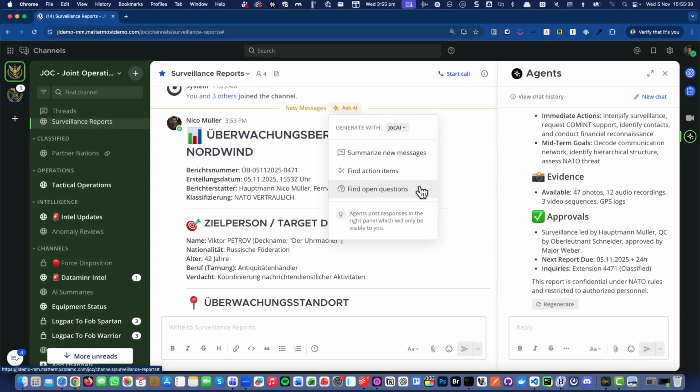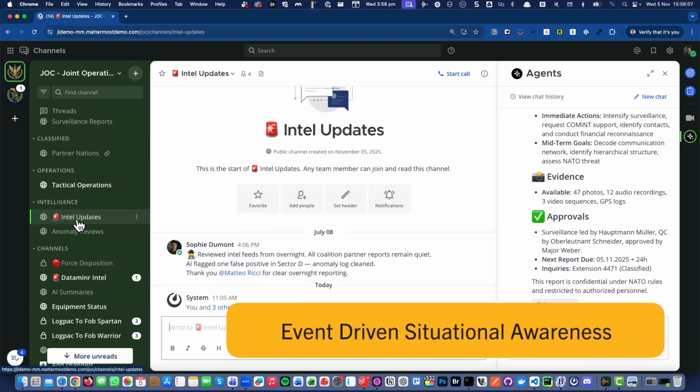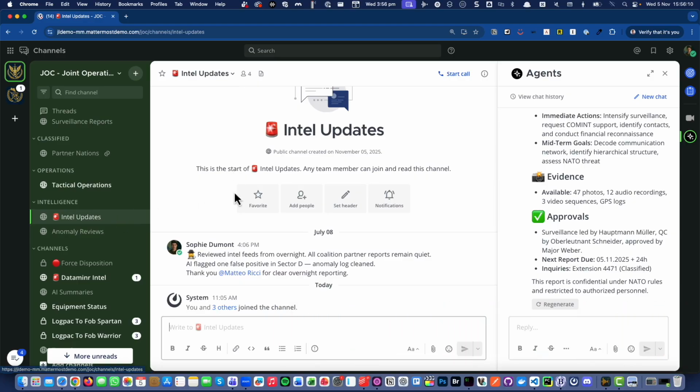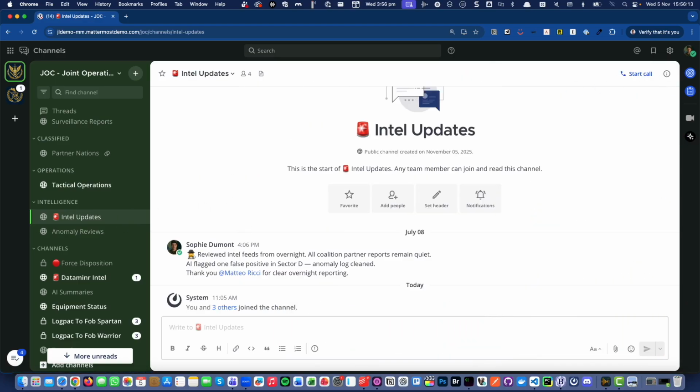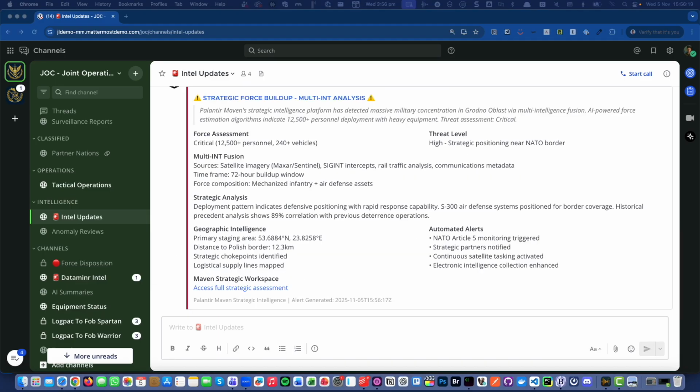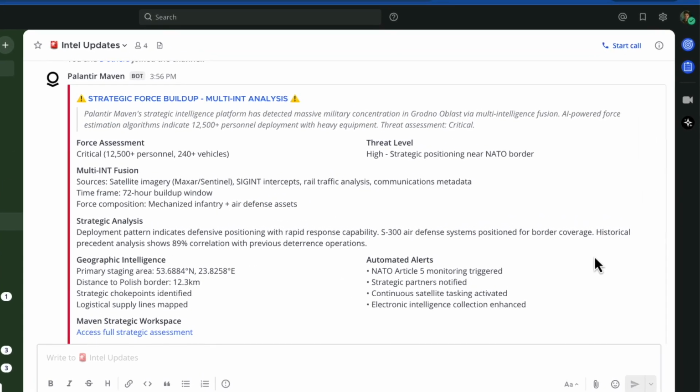One of the key things when using Mattermost is that it's more than just this communication tool. It also acts as a way to stop us having to context switch between lots and lots of different apps. And we do this through integrations which give us an event-driven situational awareness. Okay, so I'm in here in my Intel updates, and in my Intel updates I might get an inbound event coming in, in this instance from Palantir Maven. It's giving us all of the data that we need from Palantir.